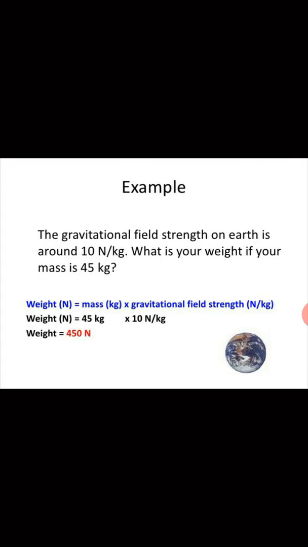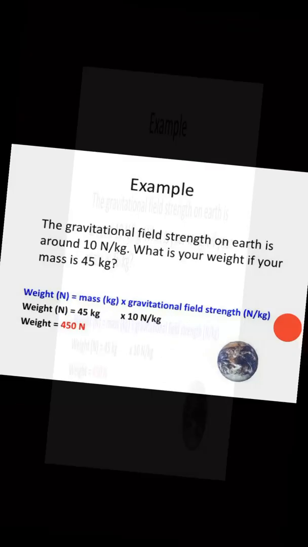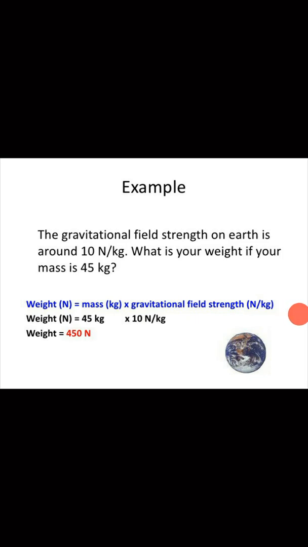Let's take one more example now. The gravitational field strength on the earth, that means the acceleration due to gravity, that means the small g value, is given as 10 newton per kg. Here the value is given as 10 newton per kg, so 9.8 is rounded off to 10. Whatever value of g is given, we just multiply it with the mass. What is the weight of your mass?